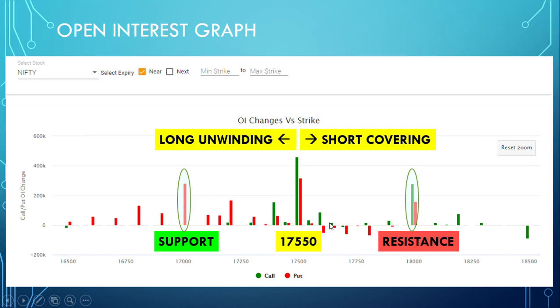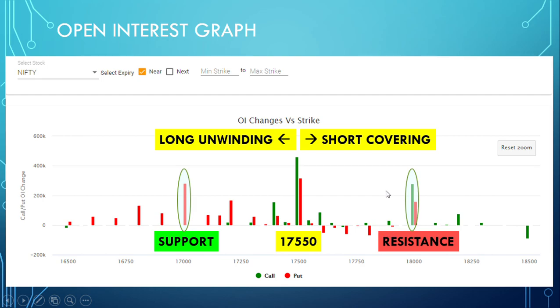Now if you see these red lines, they are going on the negative side, so it is basically OI change, as I have already shown you on the initial slides. What happened last week is Nifty was at around 17,800 to 17,900 level, and from there, below these points, a lot of people sold put options thinking the market will remain above the strike prices.